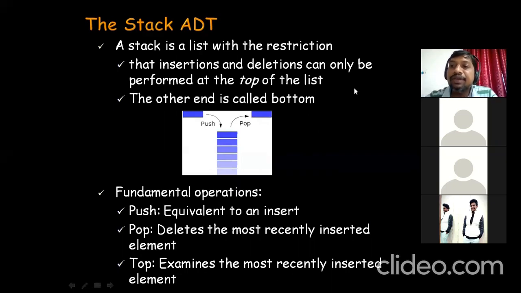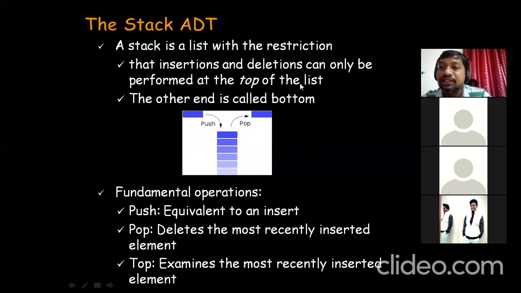So a list of elements or list of data juxtaposed is said to be an ordered list of data. In simple terms, we call it a list, right? So there should be some relationship among the list elements. For example, if you consider that roll number list, roll number 2 comes after roll number 1, roll number 3 comes after roll number 1 and 2, like that.